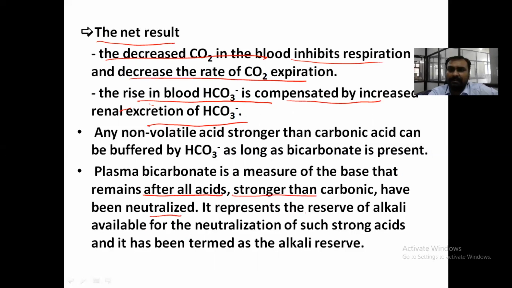It represents the reserve of alkali, the alkali reserve, bicarbonate for the neutralization of strong acid. It is called the alkali reserve. The bicarbonate level is the alkali reserve.